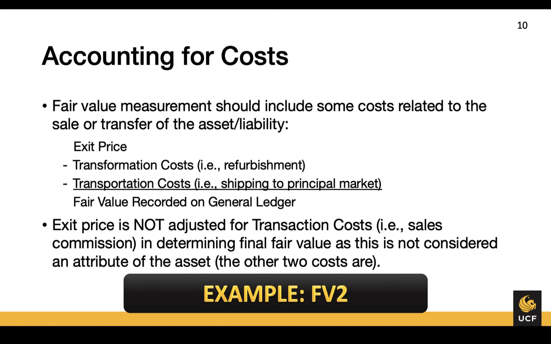The reasoning here is that those did not actually impact what we were able to get for our exit price. So remember, our reconditioning and our transportation, those both allowed us to get a higher exit price. So they helped in determining that $400,000. Our sales commissions aren't an attribute of the asset that are going to help us get a bigger exit price in the market. That's just something that for our own convenience, we've decided to use a broker. So those are not going to be deducted from our exit price when we record our fair value on our balance sheet.